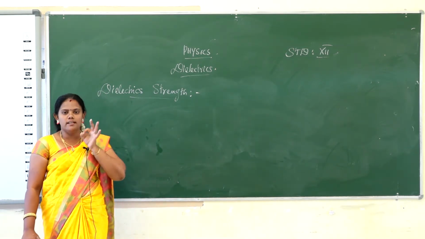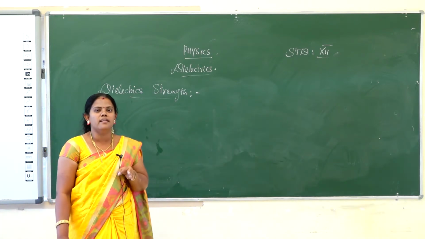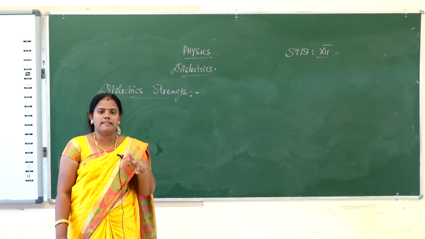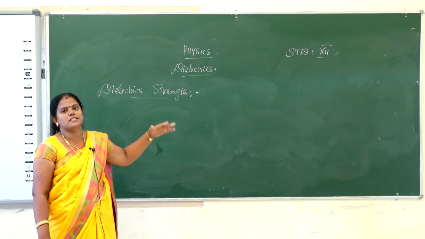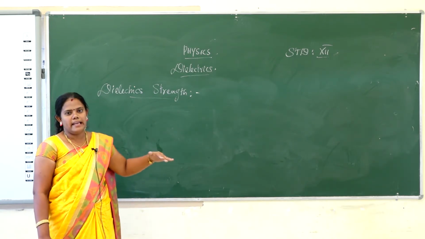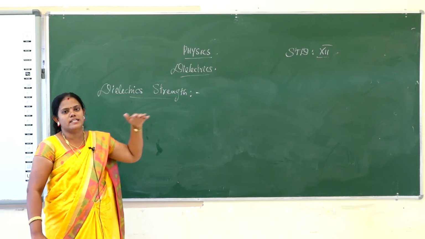So within the limit, the electric field applied to the dielectric up to which it does not break down, that limit is called dielectric strength. Dielectric strength is nothing but the maximum electric field the dielectric can withstand before its breakdown.